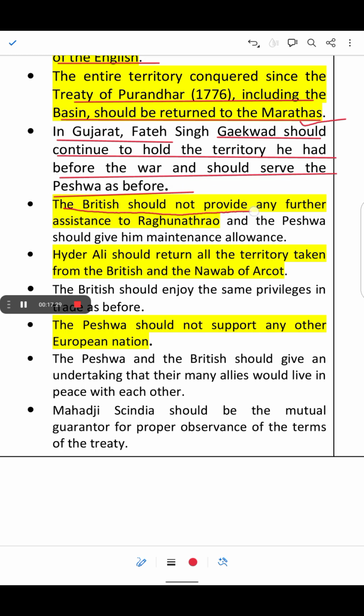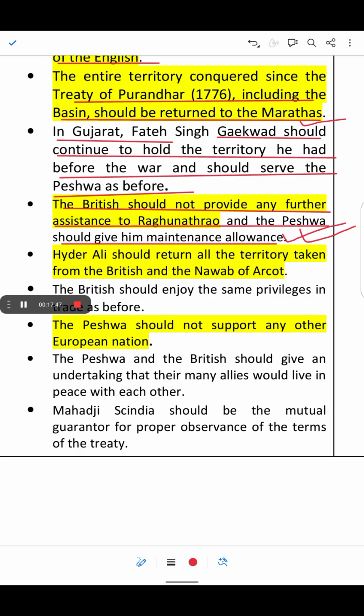The British should not provide any further assistance to Raghunath Rao, and a maintenance allowance, meaning a pension, should be given to him by the Peshwa. Okay, that was agreed in the Treaty of Salbai.